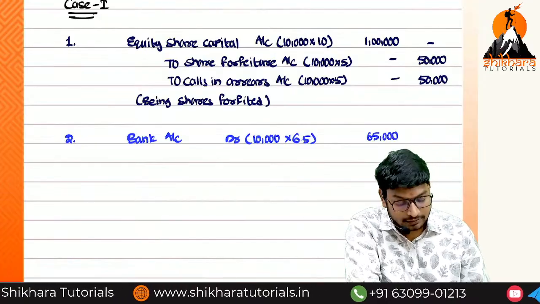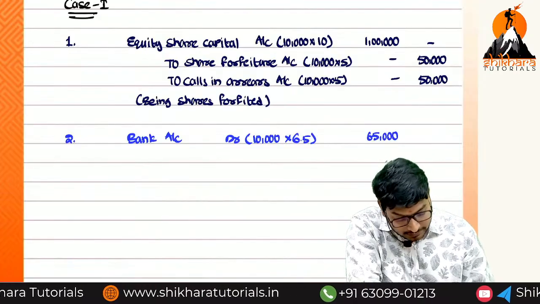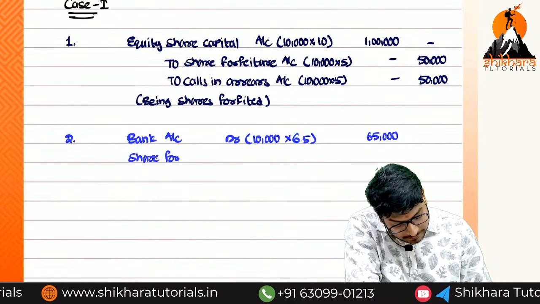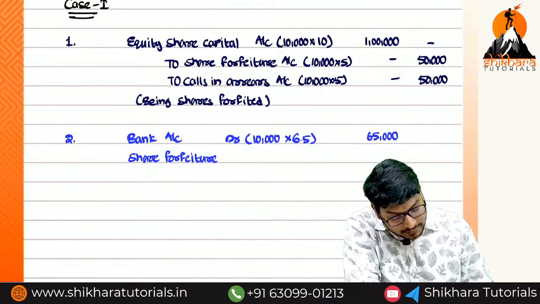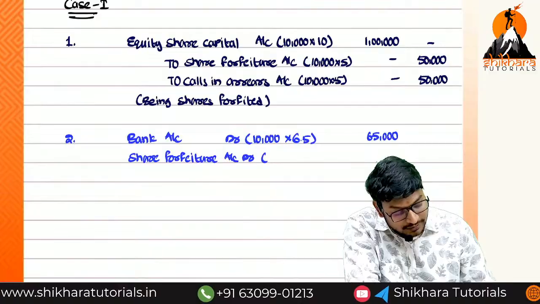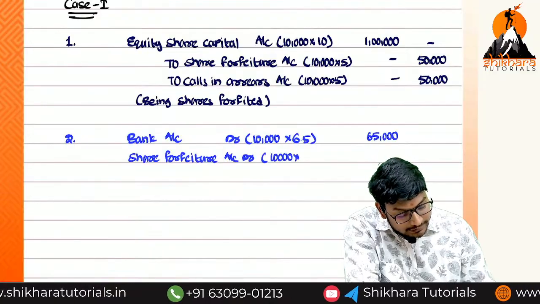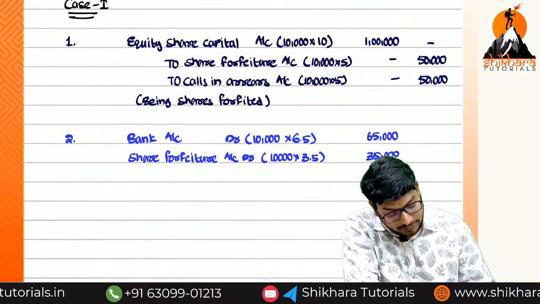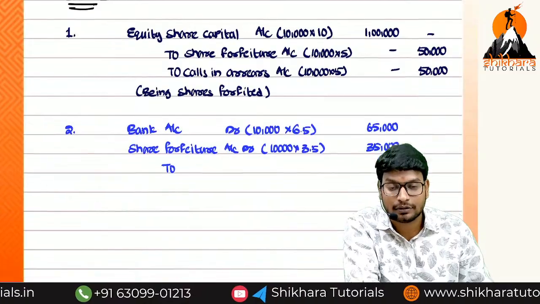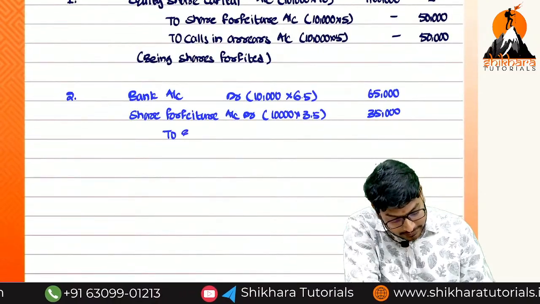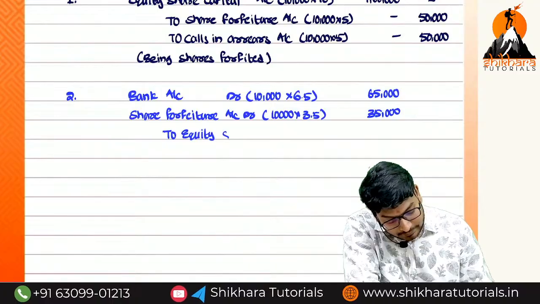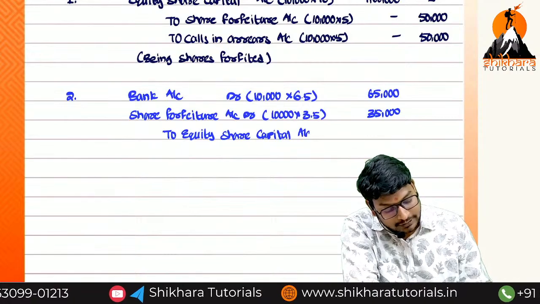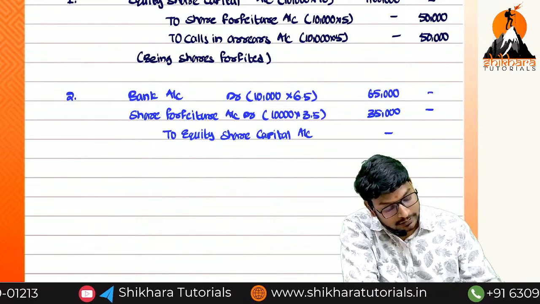We should not write the discount. Instead of discount, which account do we have to write? Share forfeiture. Share forfeiture account debit. How much? 10,000 into 3.5. That is equal to how much? 35,000. Second, are we going to allot the shares, or not? We are going to allot the shares to equity share capital account. What is the total amount? 1 lakh.